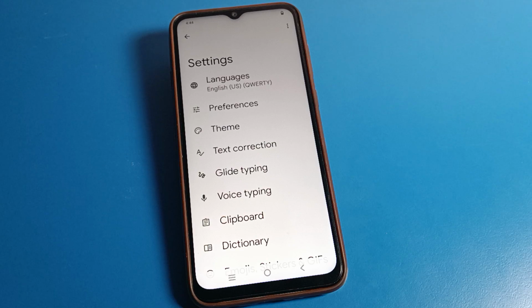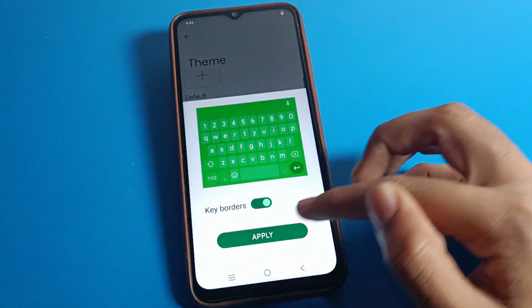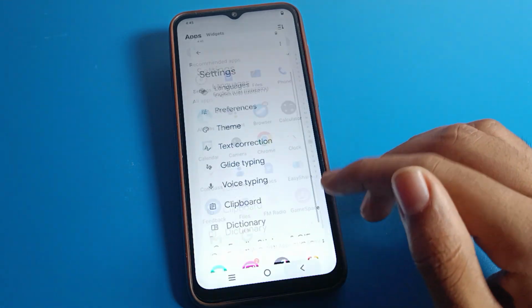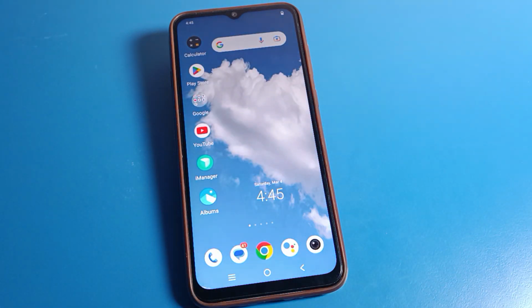Today friends we are going to talk about vivo phone settings, and today I am going to show you how to fix the keyboard lag problem. Friends, if you want to fix your keyboard lag problem, I will tell you how in this video.